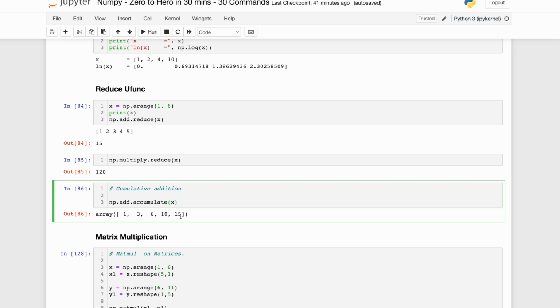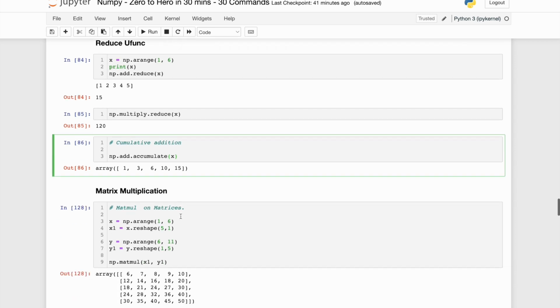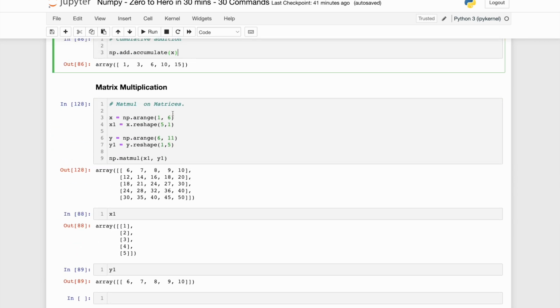So this can be used in making a histogram or a frequency chart where we need the cumulative frequency also. Matrix multiplication. Now the crux of deep learning, or most of machine learning, is also matrix multiplication, right? Most of the data passed to our models, especially in deep learning, has to be numerical, and even categorical data needs to be converted into numerical data. And one of the things deep learning does at the very fundamental level is matrix multiplication.